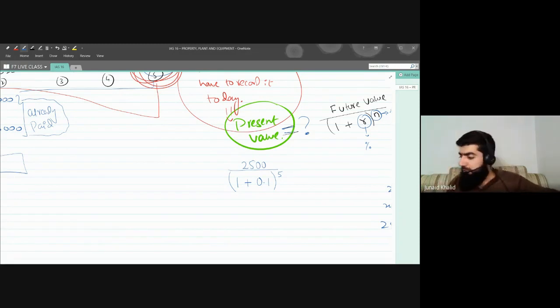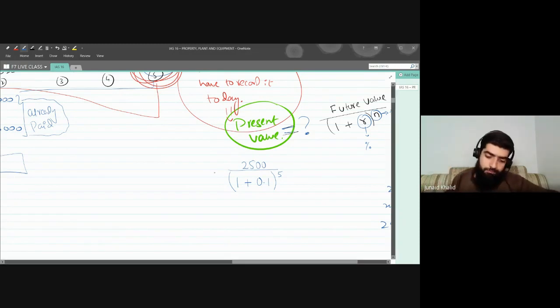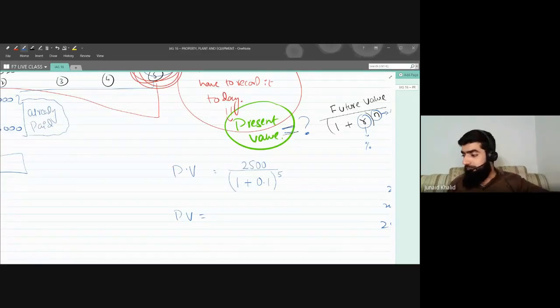What will be the present value of that $2,500 today?